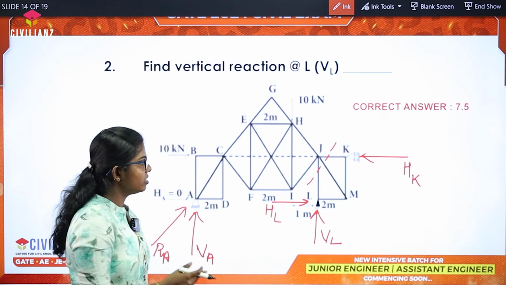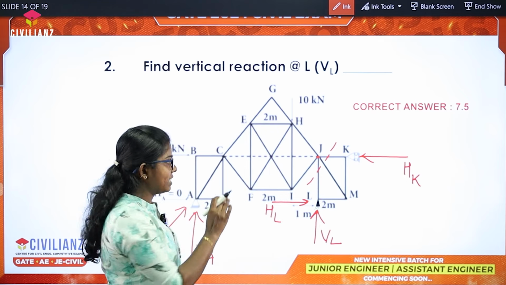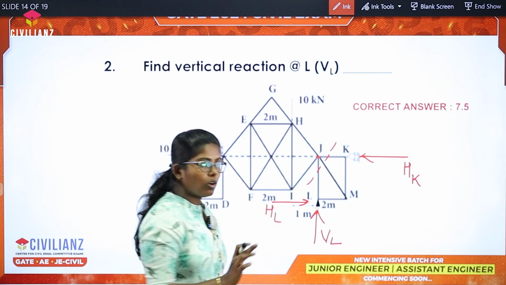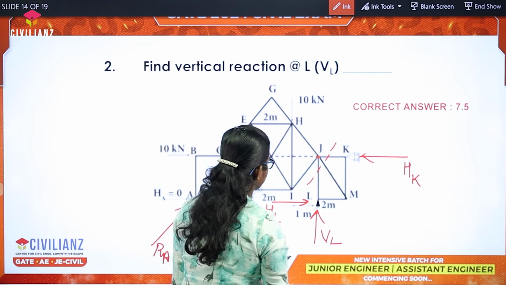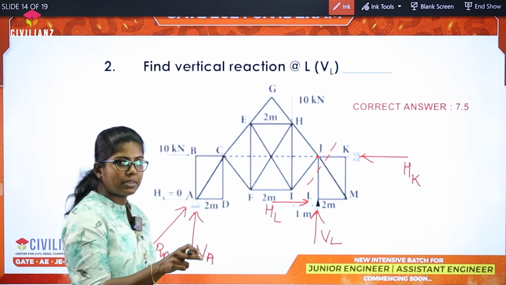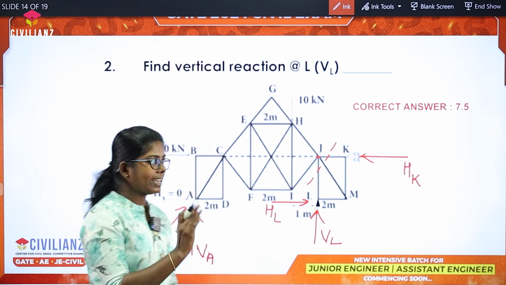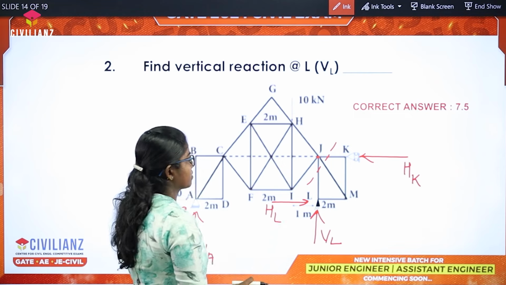We are cutting here and need to take the moment at J. The VL and HK do not form any moment at J. Only HL will develop the moment at J. For balancing the right side of the structure, we are taking the moment at J.